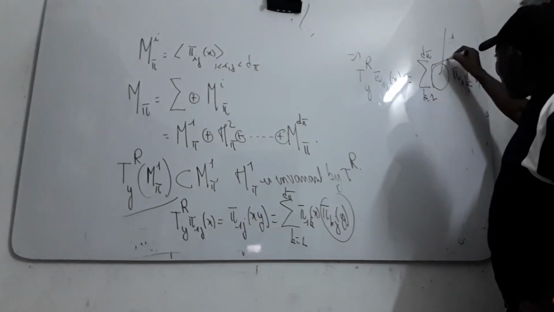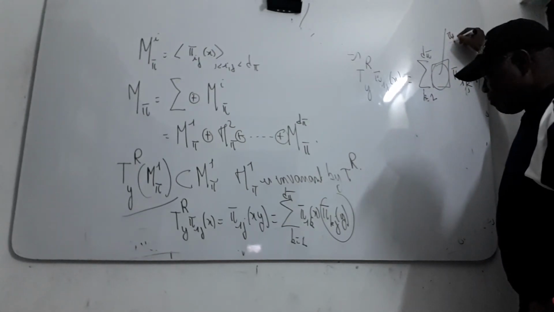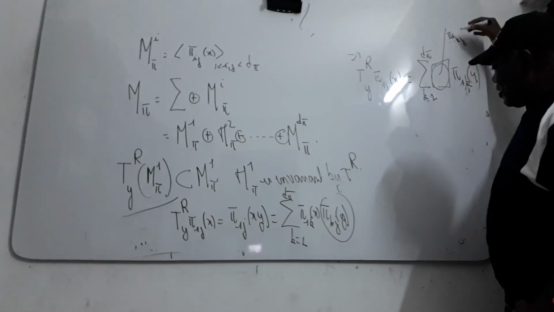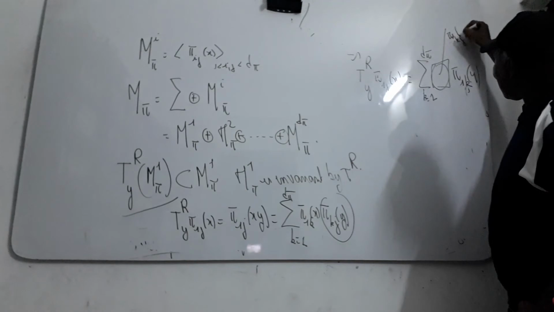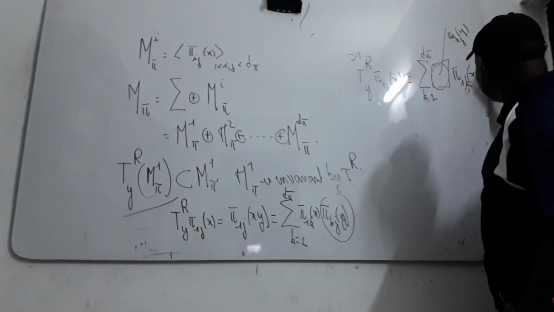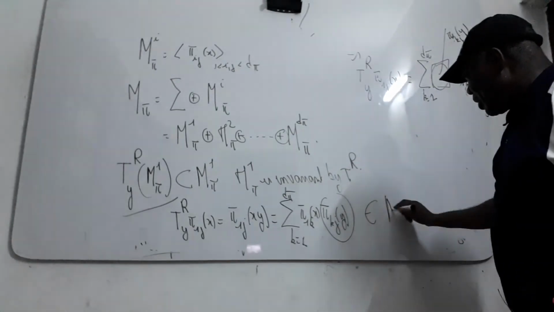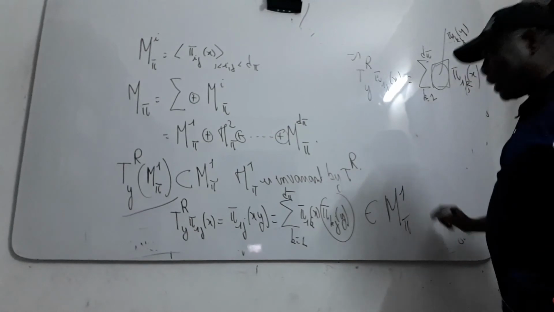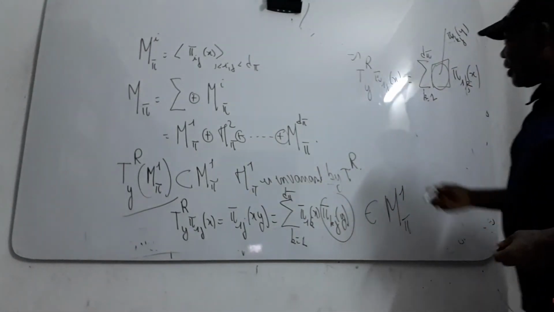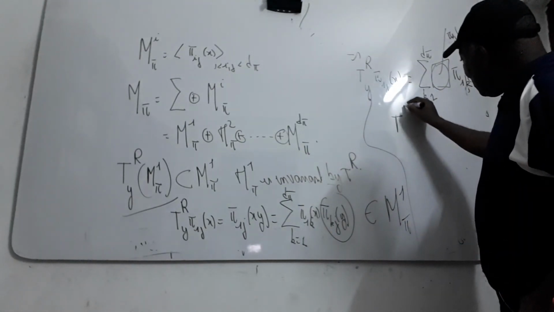Here is our coefficient, pi kg of y. Then this is for x. That means that this is an element also in pi. That means that this is invariant by pi. And from here, you can prove also that it is invariant.